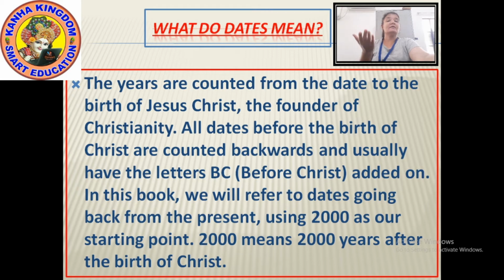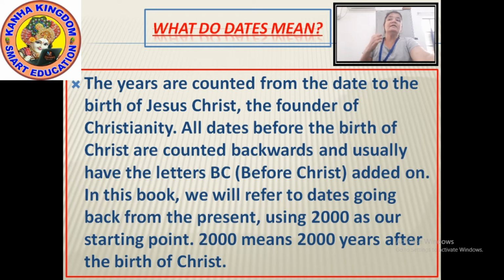Means if it is 2020 now, it can be said as 2020 years after the birth of Christ. And all the dates before the birth of Christ are counted backward.